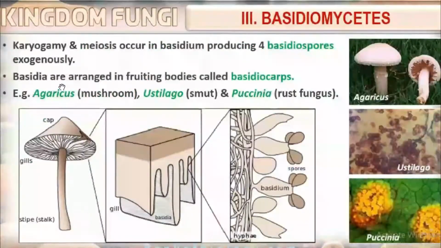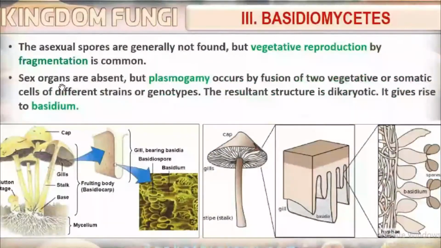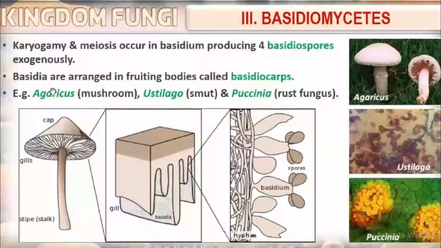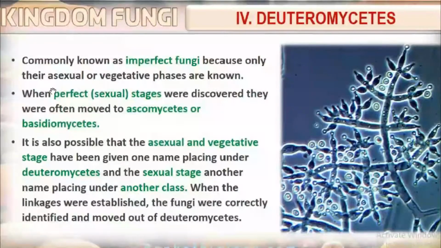What about basidiomycetes? Asexual spores are absent, and sex organs are also absent, but plasmogamy, karyogamy, meiosis, etc. occur. In the case of deuteromycetes, there is no sexual stage.